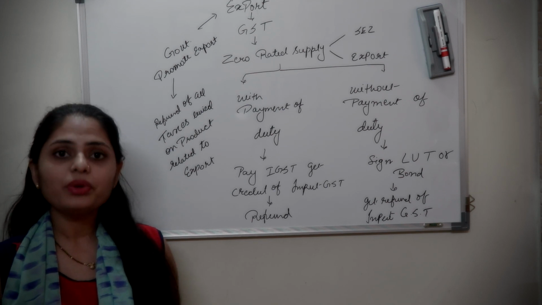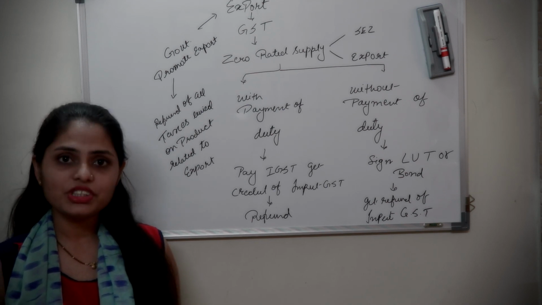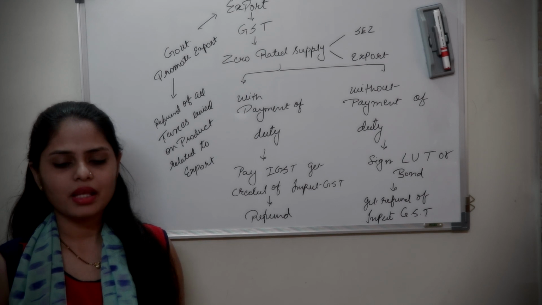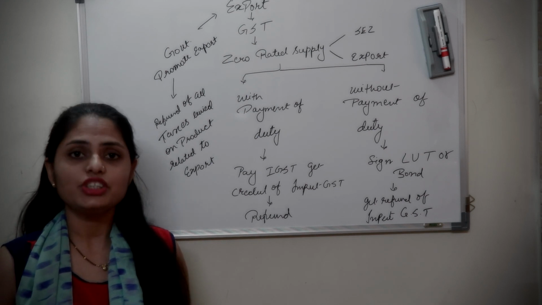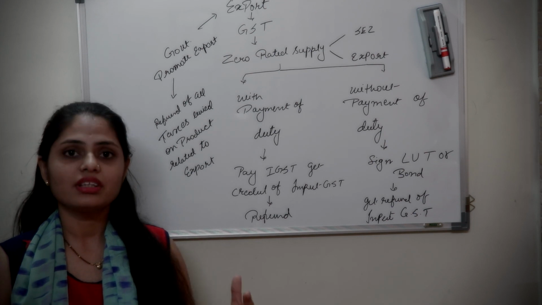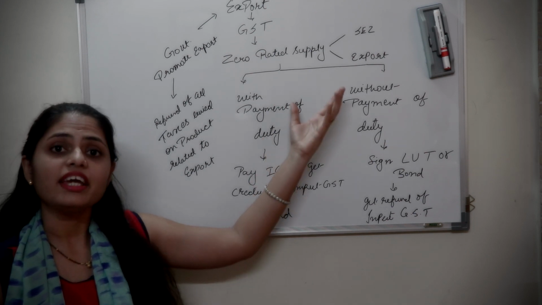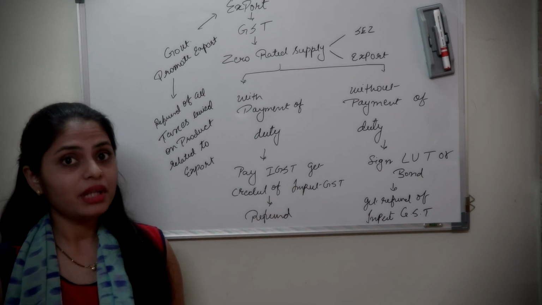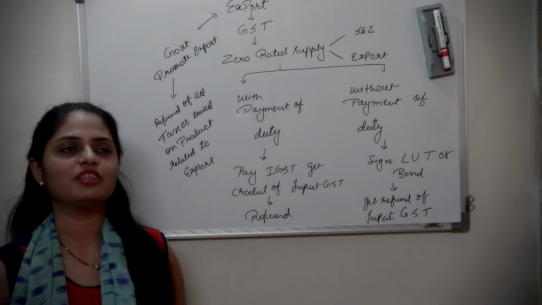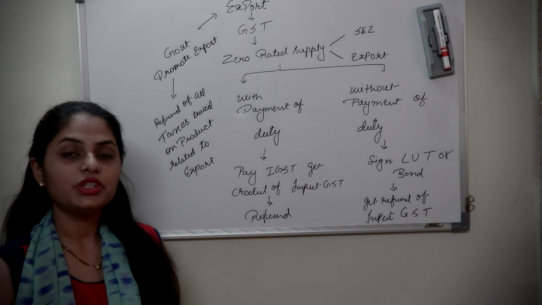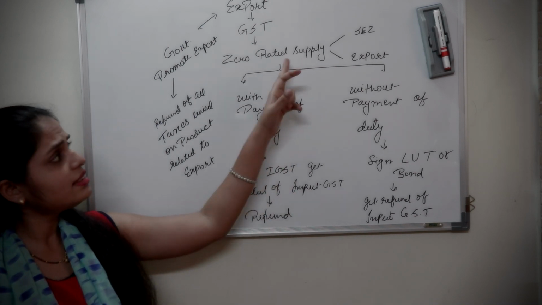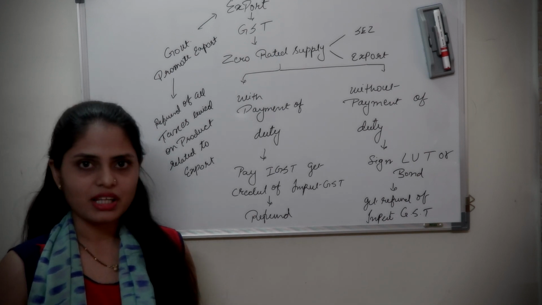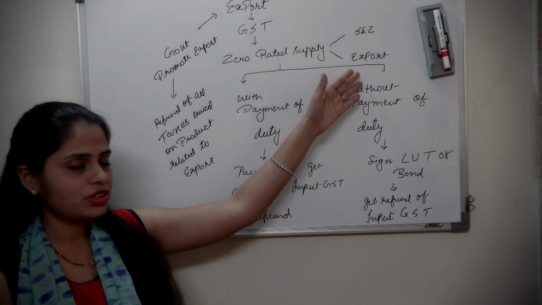And therefore, to promote the export, government has made the provision of refunding all types of taxes on products related to the export. But government also wants assurance, surety that the goods which have been declared as being export shall surely be exported out of the country, and it will bring the foreign currency in our country. To get such kind of assurance or surety, the export as zero rated supplier, the government has some provision in GST.